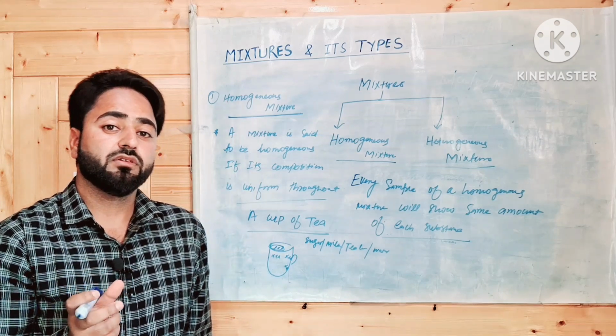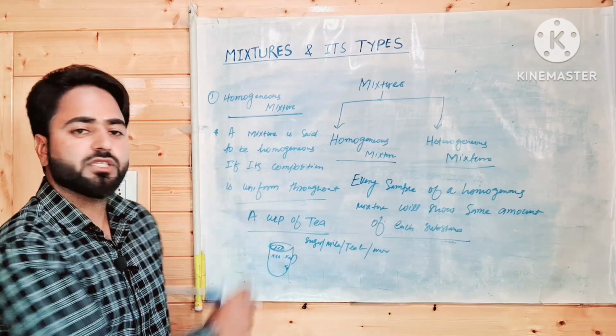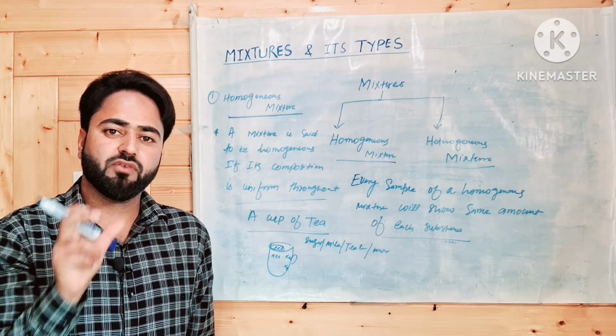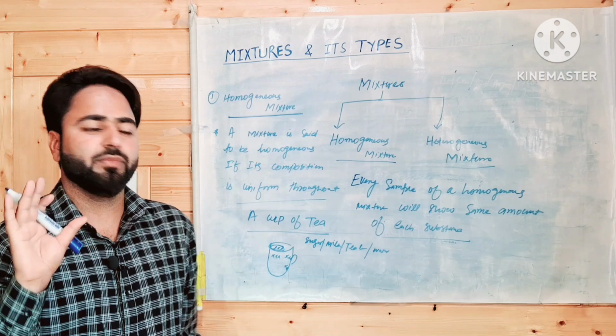That is why we say that a homogeneous mixture has uniform composition. That is, its components are equally arranged and distributed throughout the mixture.